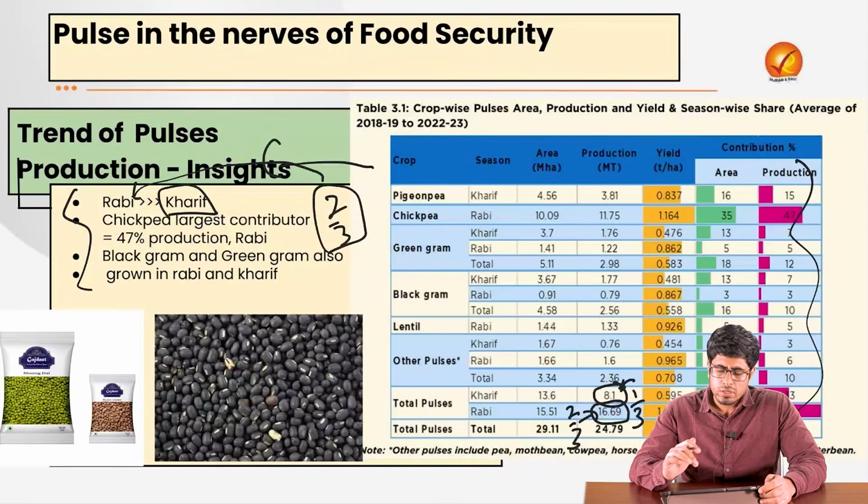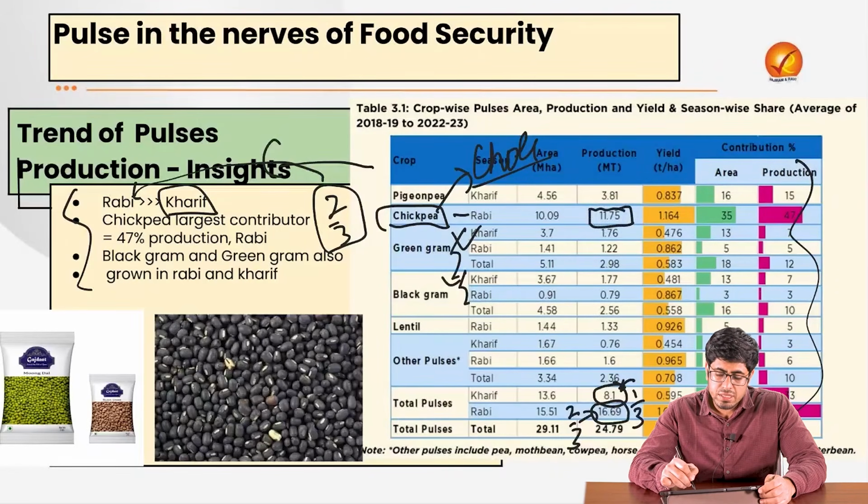Now, if we talk about the components of these crops, we see green gram and black gram. They are both grown in the Kharif as well as the Rabi season. On the other hand, we have chickpeas, which is basically the chole. They are grown majorly in the Rabi season. Also, the chickpea is the largest component of the total pulses production. Around 50% of all the pulses that are produced are constituted by chickpeas.